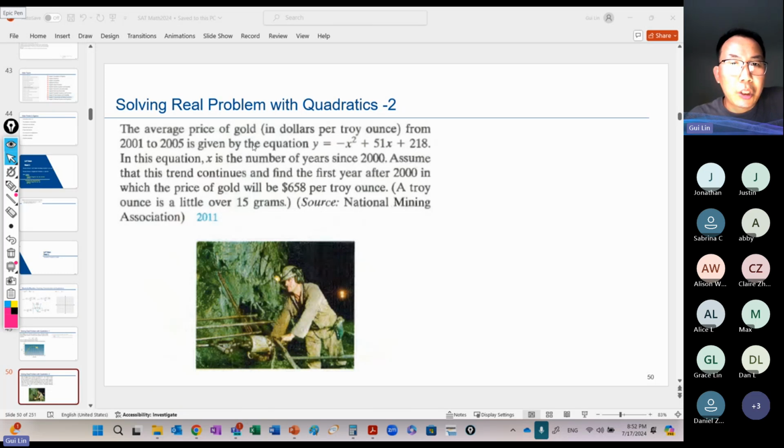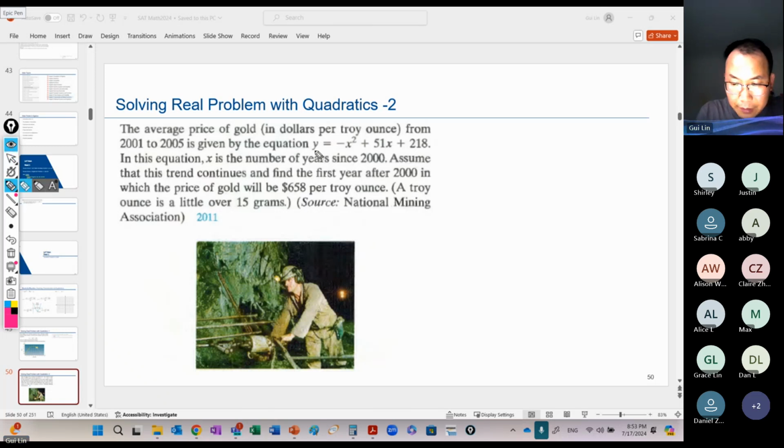The average price of gold in dollars per troy ounce from 2001 to 2005 is given by the equation. So you can see this is a quadratic equation, in function, actually. In this equation, x is the number of years since 2000. Assume that the trend continues and find the first year after 2000 in which the price of gold will be 658 per troy ounce. The troy ounce is a little bit over 31 grams. Okay, so I put the answers there, we copy the answer there, but let's see how we get it.